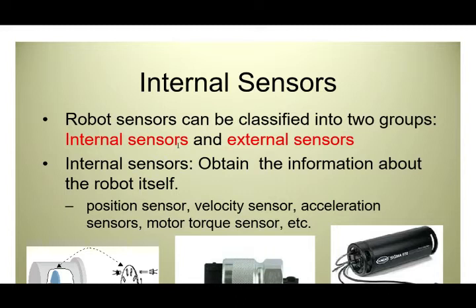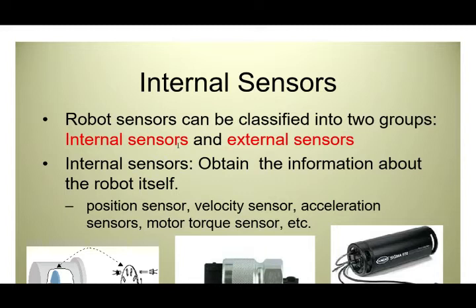Without internal sensors, a robot cannot perform its functions and cannot reach its tasks, if it is using a closed loop feedback control system. The main internal sensors are position sensors and velocity sensors.